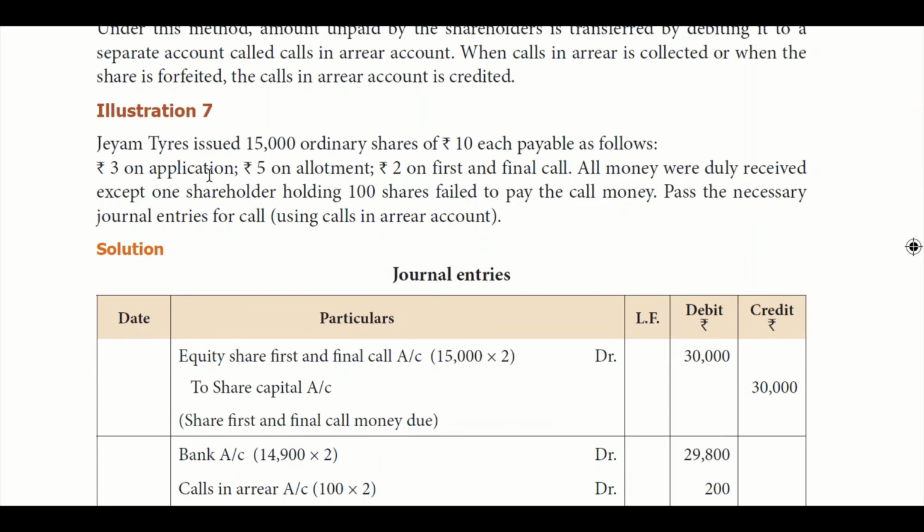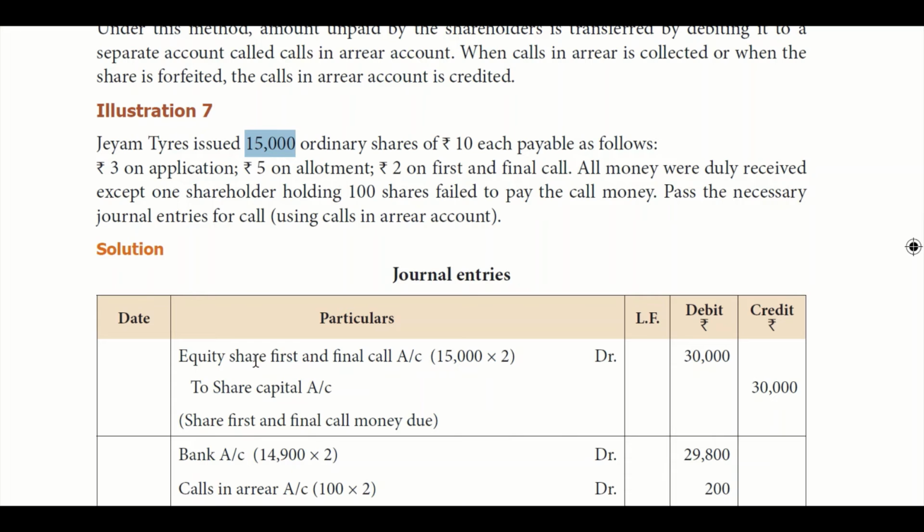First time we got the application money, so equity share. Okay, here we are going to pass journal only for the arrear. Pass necessary journals for the call only, it is asking. So when the journal is asked only for calls, you need not put all the journals. So for call, it is equity share first and final call. For how much is it called? 15,000 into 2, which is 30,000, is called for.